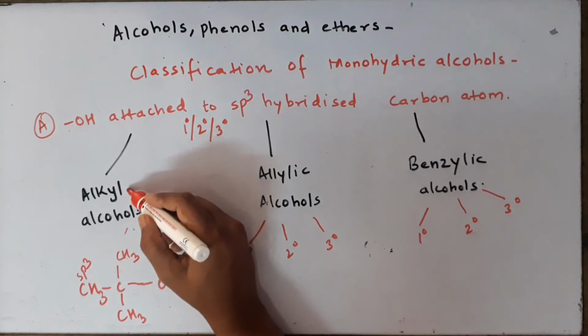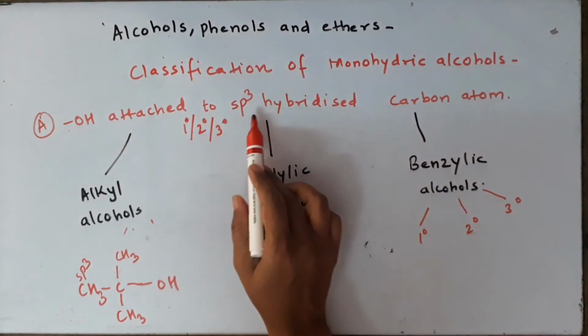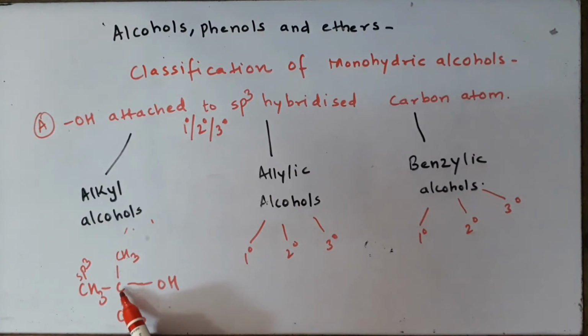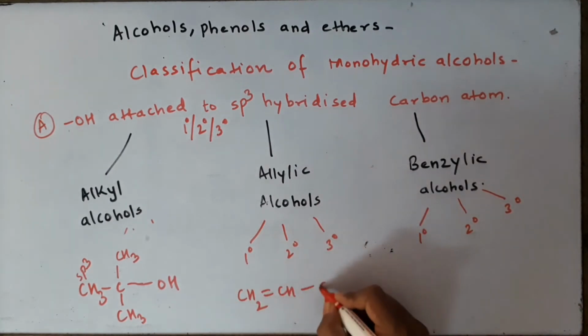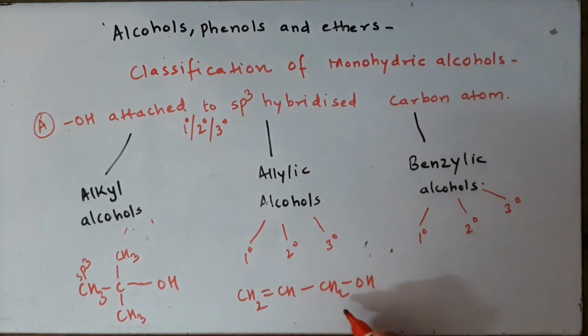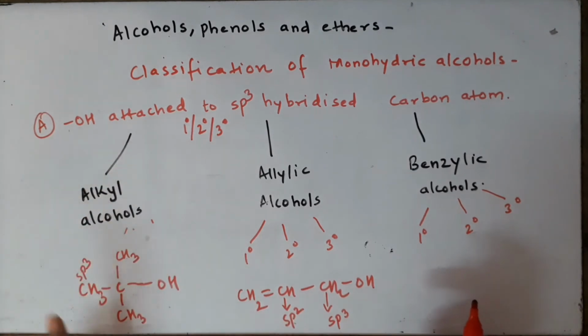Alkyl alcohols are those in which the OH is attached to an sp3 hybridized carbon atom, this one, next to another sp3 hybridized carbon atom. Coming to allylic carbon atom, we will draw an example and explain. So in this example which you can see, this is my allylic carbon atom because it is sp3 hybridized and its neighbor is sp2 hybridized. So here we have to classify them as alkyl, allyl and benzyl depending upon their neighbor. In alkyl the neighbor was sp3, in allyl the neighbor is sp2, and that too of an alkene.